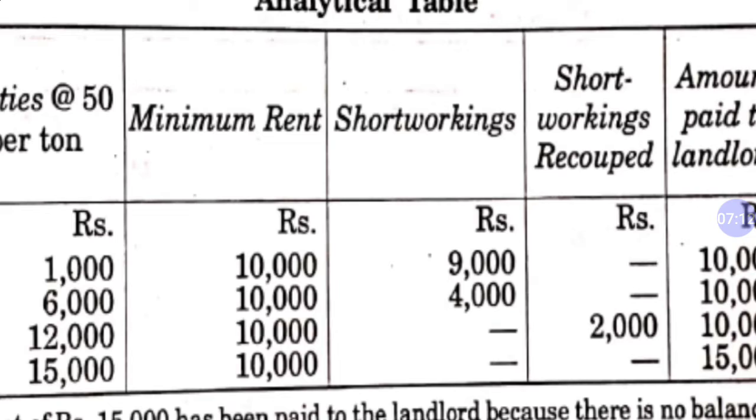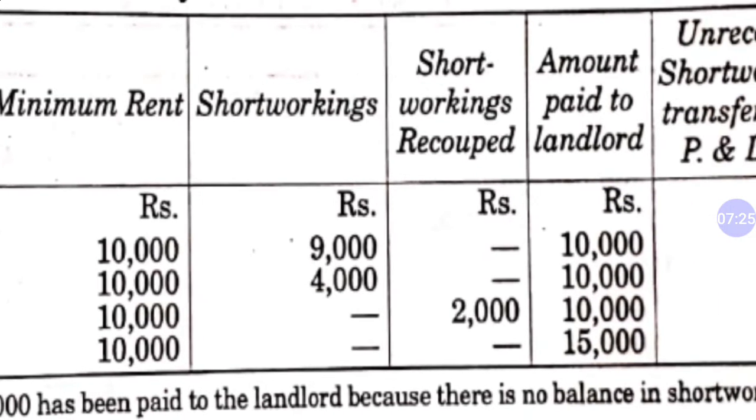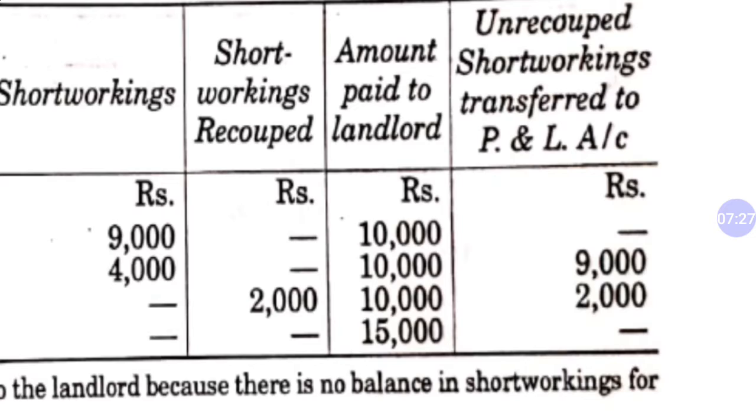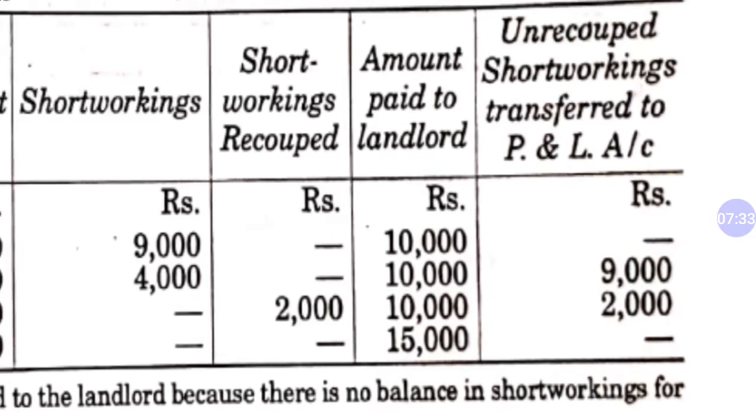So short working of 1997 will be transferred into P&L account in 1998. As you can see here, in unrecovered short working transfer to P&L account 1998, we are transferring 9,000 rupees.